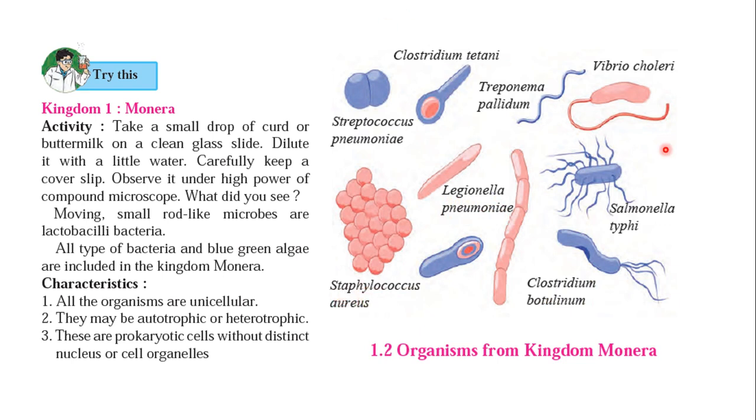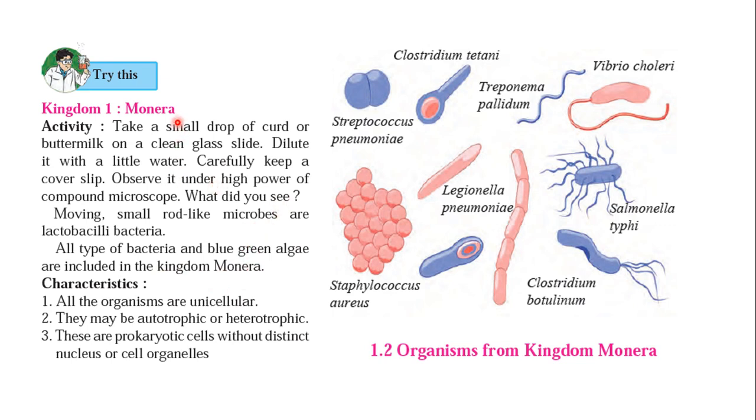These are some microbes. These words are very interesting to pronounce and need some practice. All these kinds of bacteria and blue-green algae are included in the kingdom Monera.